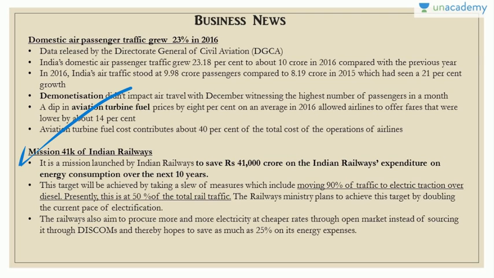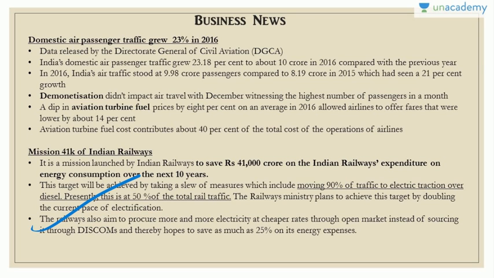So what is Mission 41K? This Mission 41K is launched by Indian Railways to save around 41,000 crores on its expenditure on energy consumption over the next 10 years. This target will be achieved by taking a slew of measures, which include moving 90% of traffic to electric traction over diesel, because presently this is at 50% of the total rail traffic. So the ministry has planned to achieve this target by doubling the current pace of electrification.